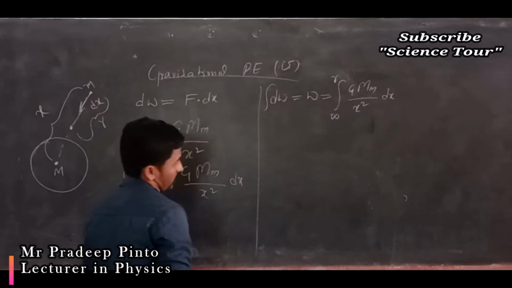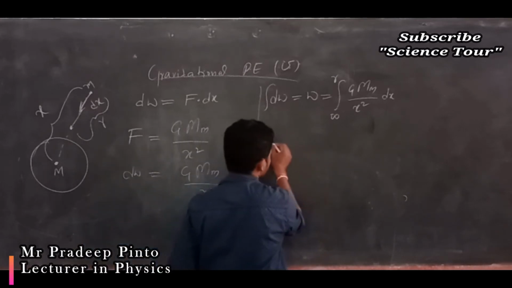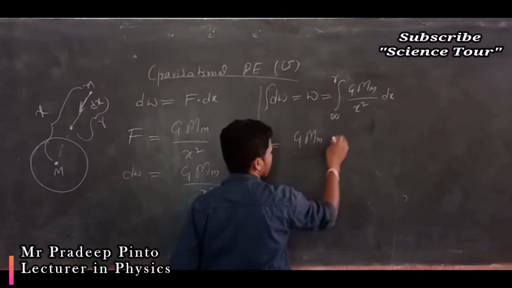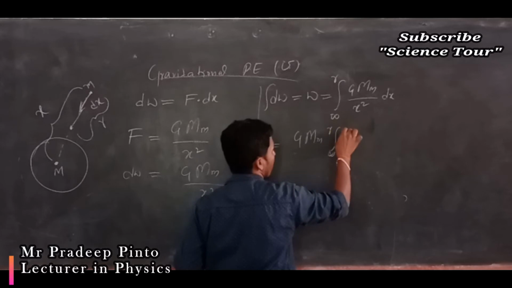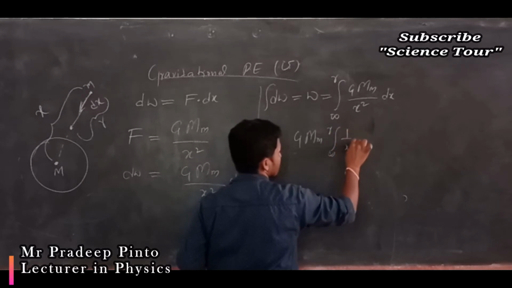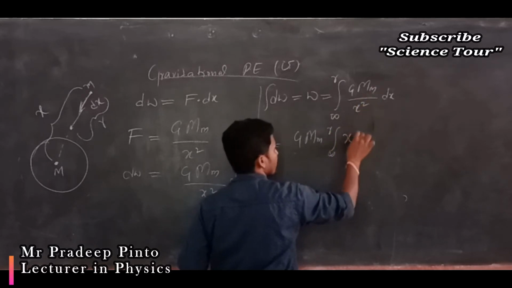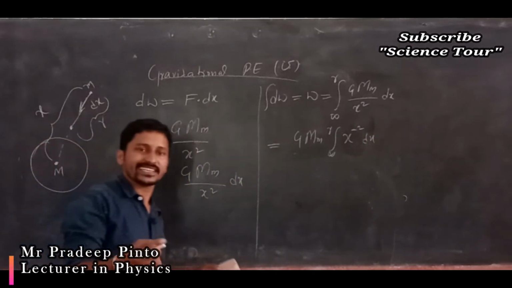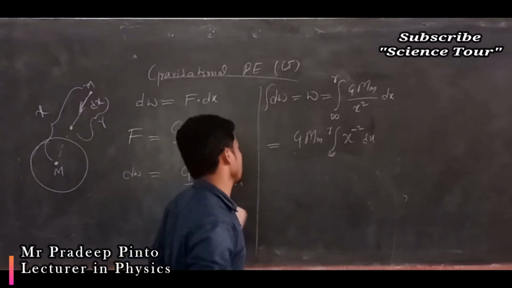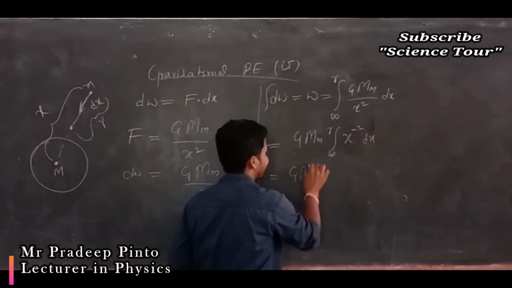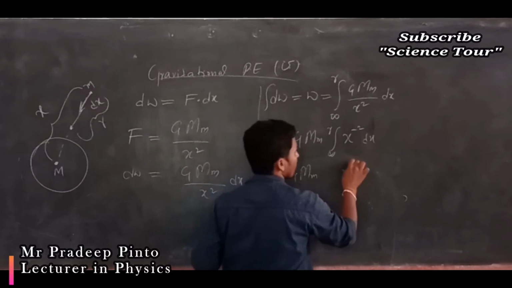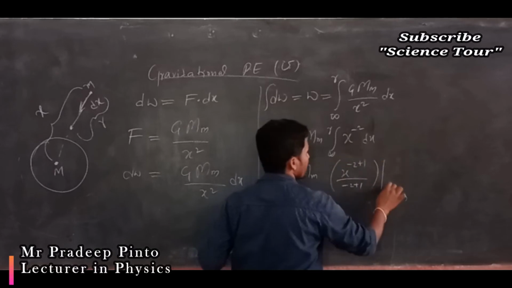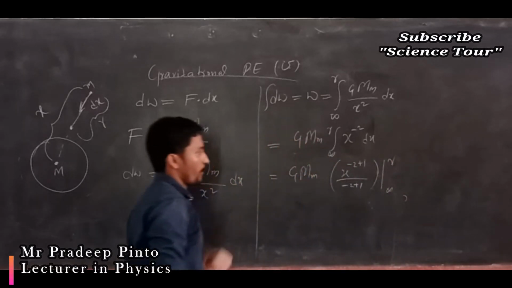Now G, M and m is constant, I can write it outside: G M m, integral from infinity to r of 1 by x square, take it to the numerator, x to the power minus 2 dx. What is the integration of x to the power n? The integration is x to the power n plus 1 divided by n plus 1. So if you integrate it, x to the power n plus 1 divided by n plus 1, from infinity to r.